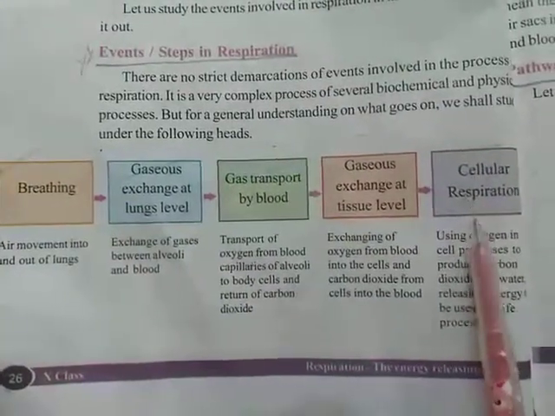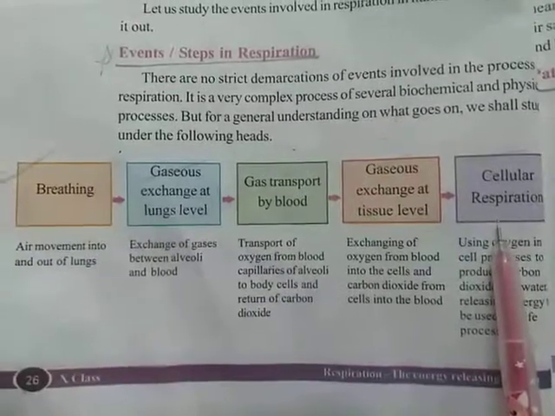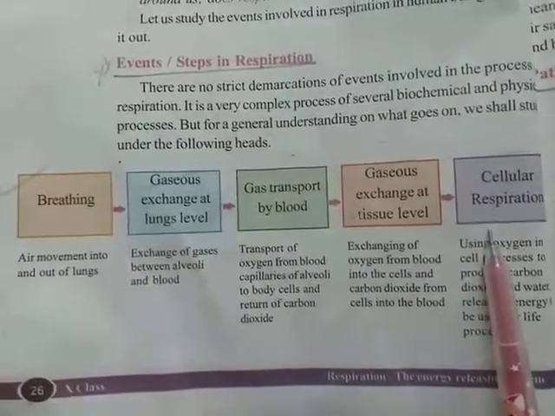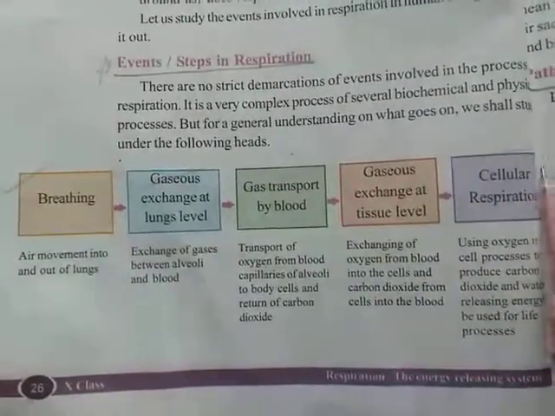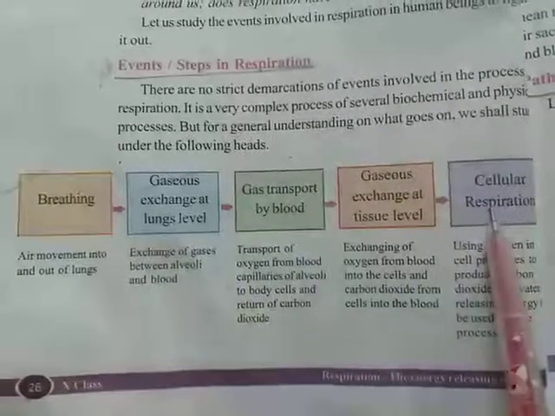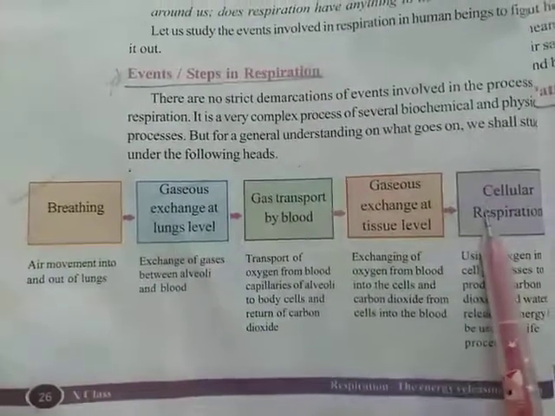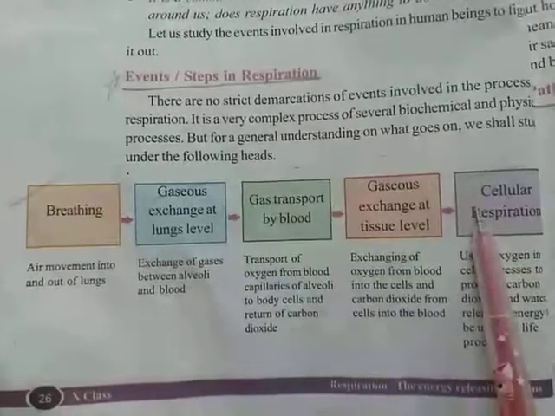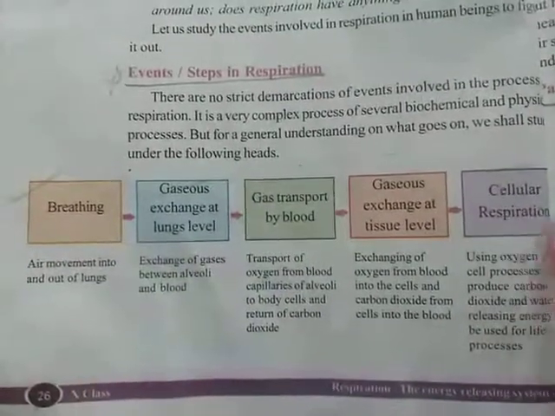Here the cellular respiration is useful to release energy. This energy is going to be utilized by our body for doing our regular activities. This cellular respiration is done by the powerhouse of the cell, which means mitochondria. Now we are going to discuss mitochondria. In our 9th class biology also we discussed mitochondria. Same mitochondria and same procedure, again we are going to discuss right now.